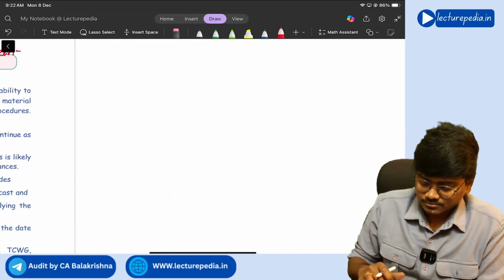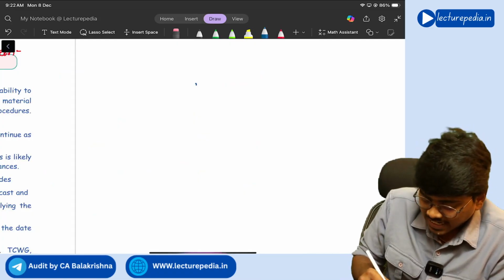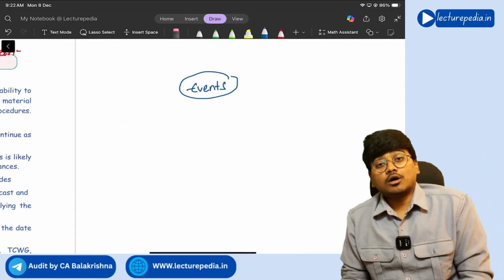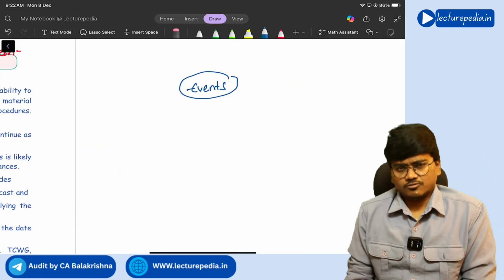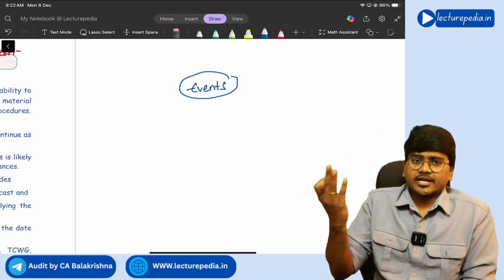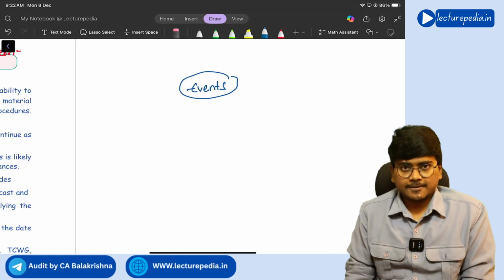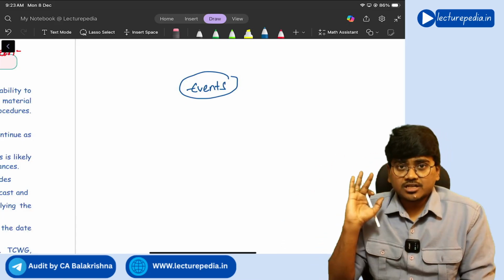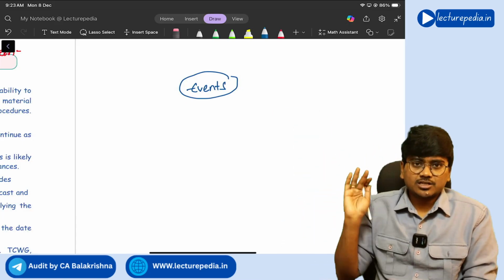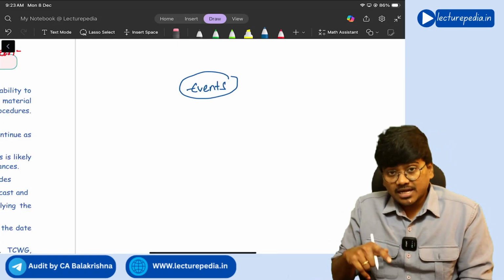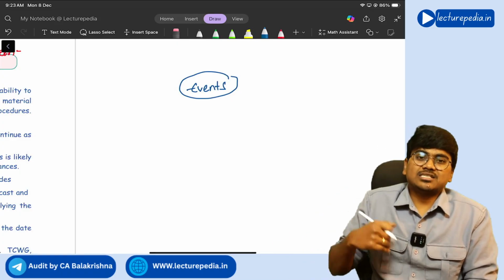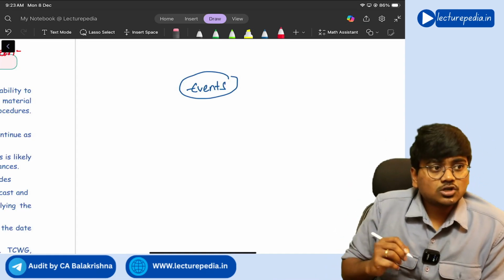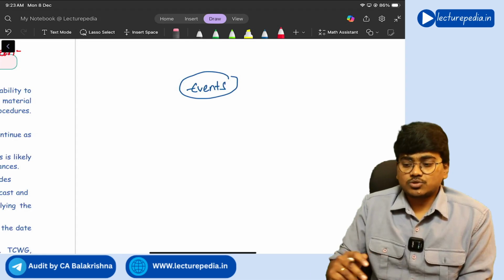See, once the auditor has identified those events, either operational events or financial events, right? We have discussed financial events. Creditors stopped giving credit to the company, right? Or adverse financial ratios, company stopped giving dividend. All these are financial events that might cause a doubt on the entity's ability to continue as a going concern, right? Now once such events are identified, auditor needs to see.